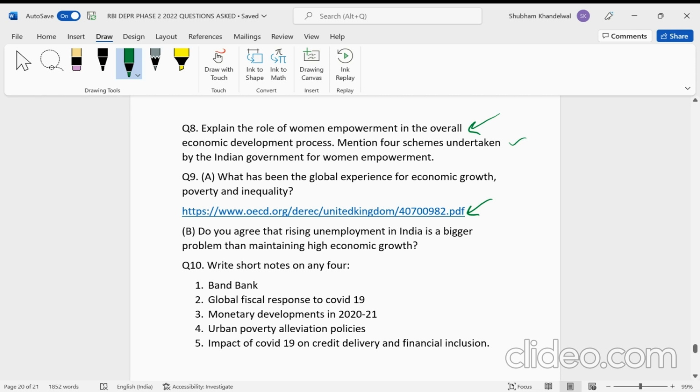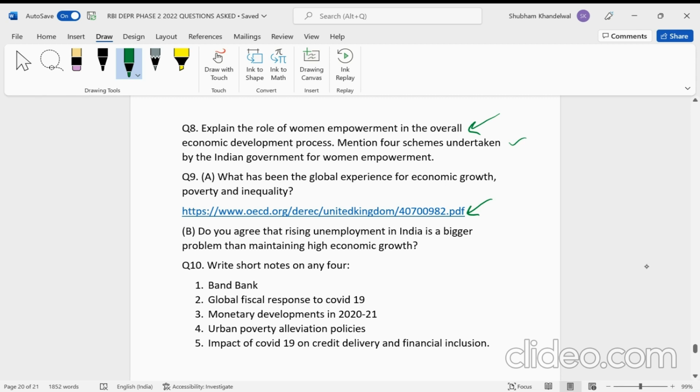So I think some points like those you have to discuss here, and I would just suggest you go through this document. This will really give you some good points to write on this question. Now, the second part of the ninth question: do you agree that rising unemployment in India is a bigger problem than maintaining high economic growth? Again, I would say that this is a repeated question, because they have asked this question on unemployment a number of times in the past.